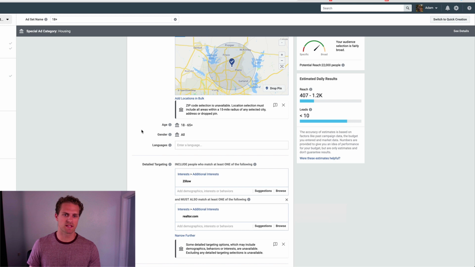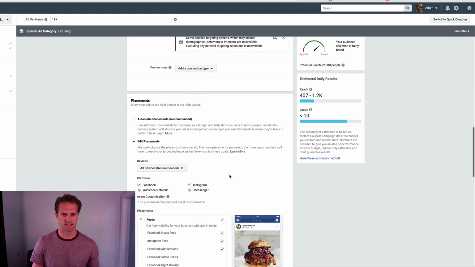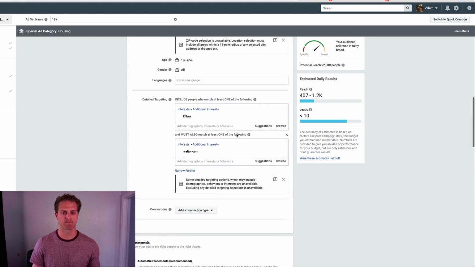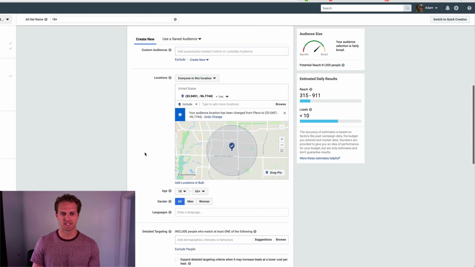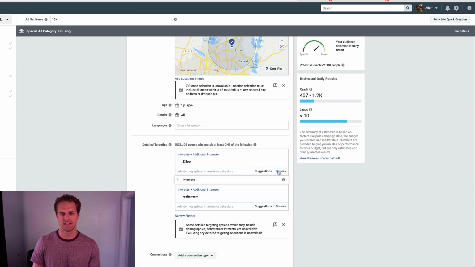So those are just some things that you can look at. Those are some changes that have been made. And then everything else, for the most part, is the same. Some of this stuff has changed just on the new platform, but everything else has pretty much stayed the same. So just to give you a comparison, if you weren't to use that, obviously you can do age, you can do gender, you can do demographics, behavior. So those are the things that they took away in the housing special ads category. If you guys have any questions on that, leave a comment below. Happy to chat with you on that.